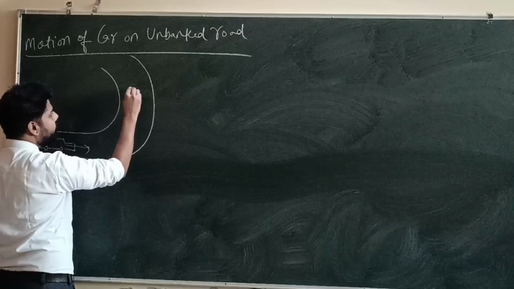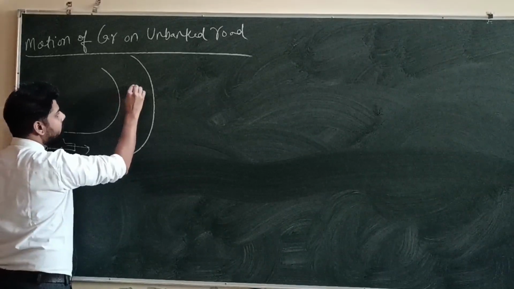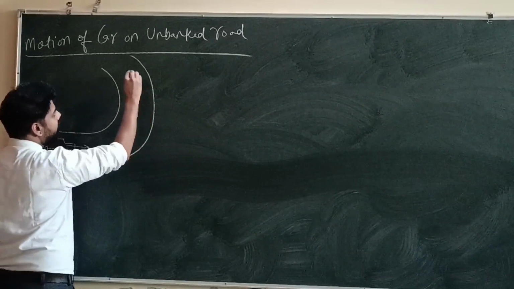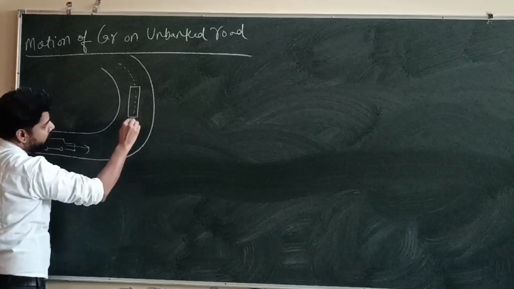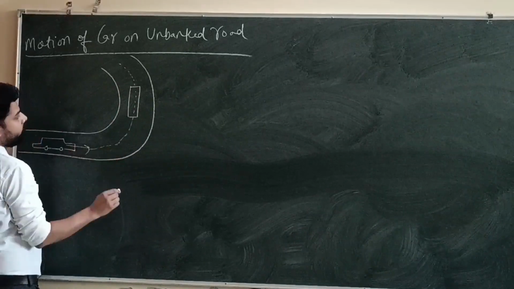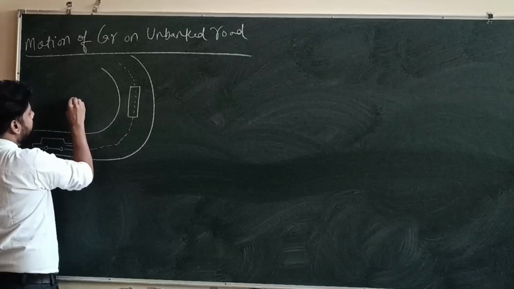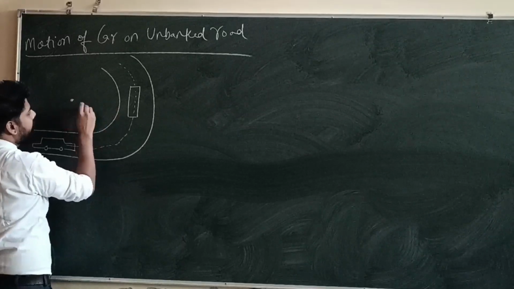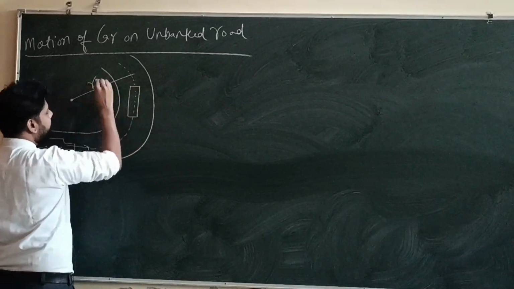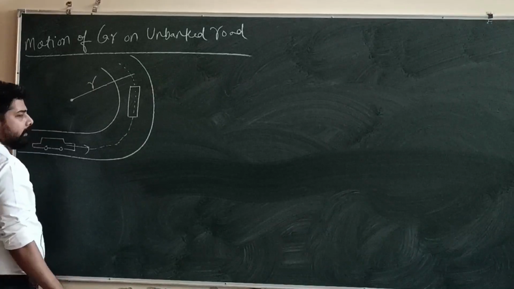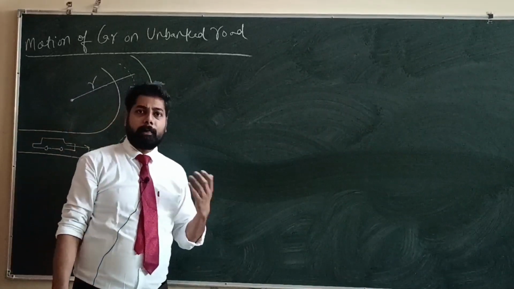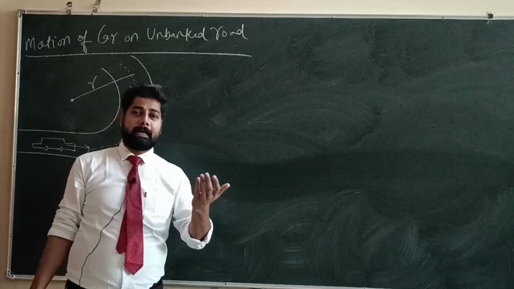So we have considered a body. When the body has reached this position, this is the center of the circular path and this is the radius. We know that whenever a body moves on a circular path, a centripetal force acts on it.